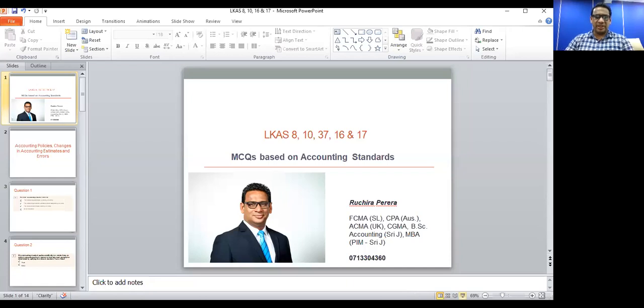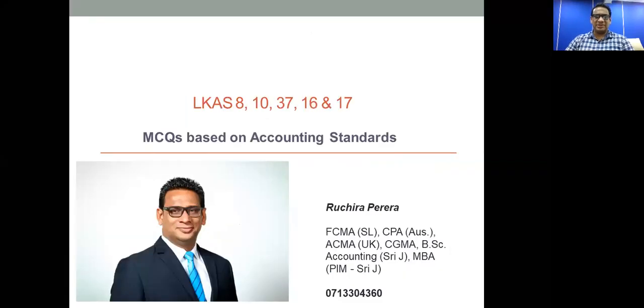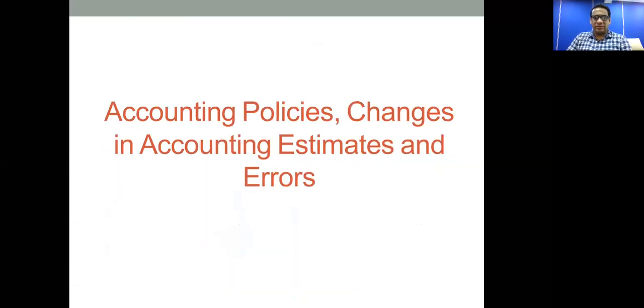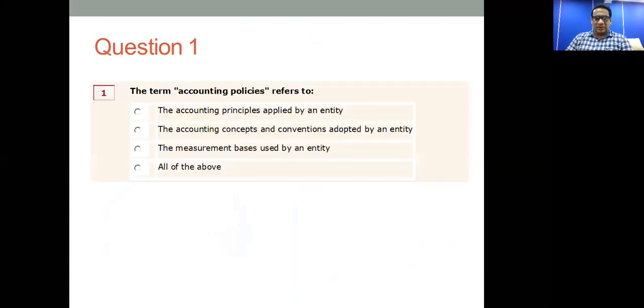So my name is Ruchira Pereira. As I told you, I'll be discussing these standards in the form of MCQs. Today we are going to start with LKS 8, and then depending on the time, we'll move into other standards such as 10, 37, 16, and 17. Right. So starting with LKS 8, which is about accounting policies, changes in accounting estimates and errors, let's look at the MCQs that I have developed based on the standard.